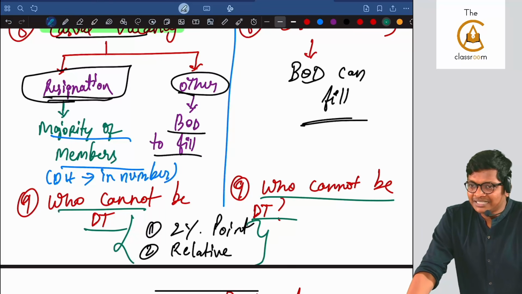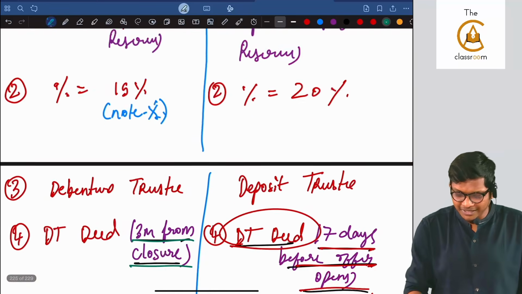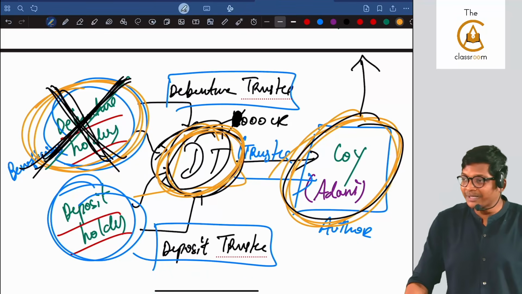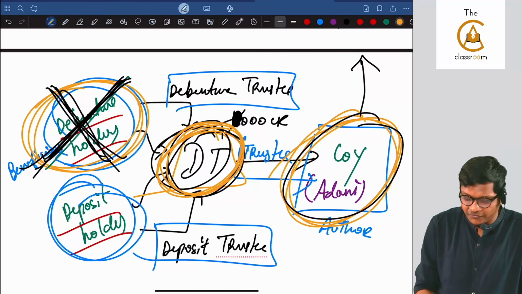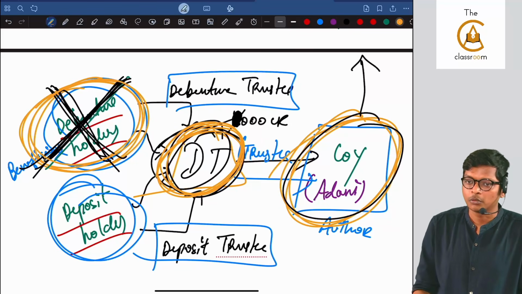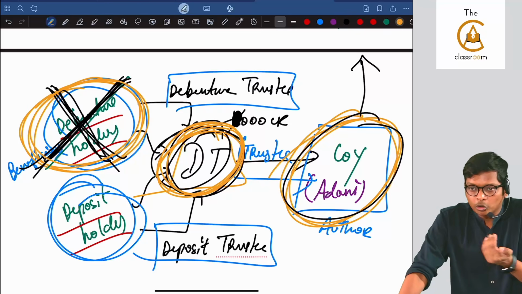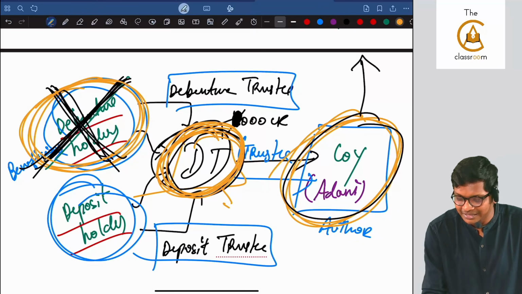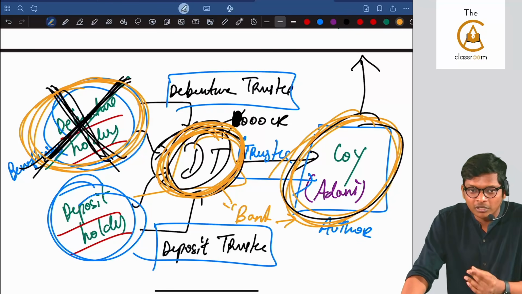A debenture trustee cannot be certain people because independence is affected. Imagine our friend Pratik. He is the debenture trustee and he himself is also a debenture holder. What will happen? If something goes wrong, first he will try to get his money and close his account, and only then will he inform others. Or if the debenture trustee is a bank that gave a loan to the company, and something goes wrong, that bank will first try to save its loan, then go to others' money.